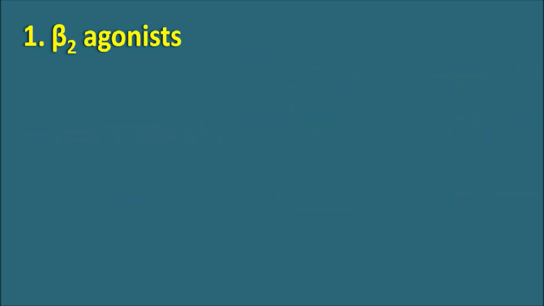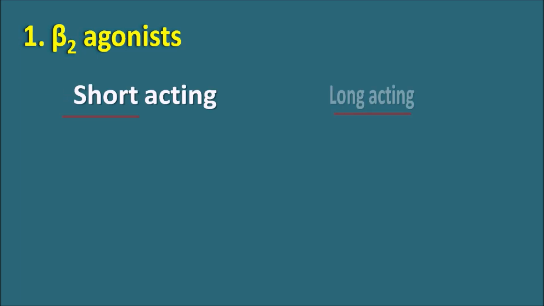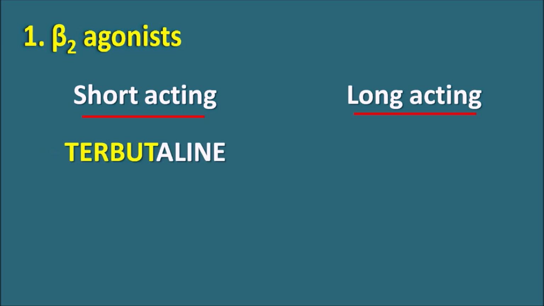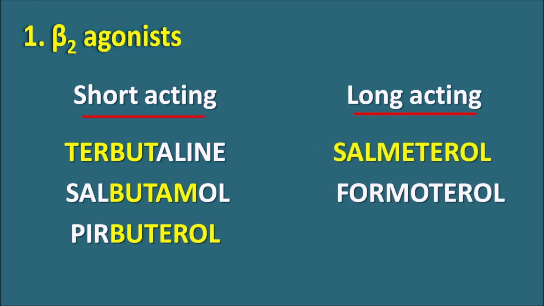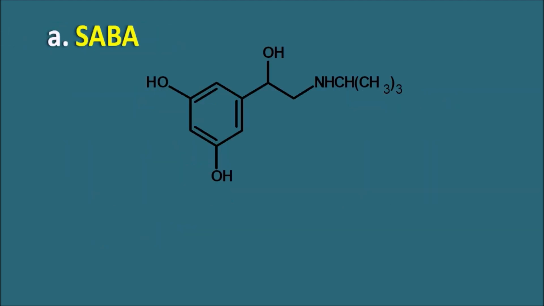So the beta-2 agonists used in the treatment of asthma can be classified into two types, short-acting as well as long-acting. The short-acting beta-2 agonists are also called SABA and the long-acting beta-2 agonists are called LABA. The short-acting beta-2 agonists mainly include terbutaline, salbutamol and pirbuterol. Similarly, long-acting drugs include salmeterol and formoterol. So the first one is the SABA, short-acting beta-2 agonist. The first drug is terbutaline.